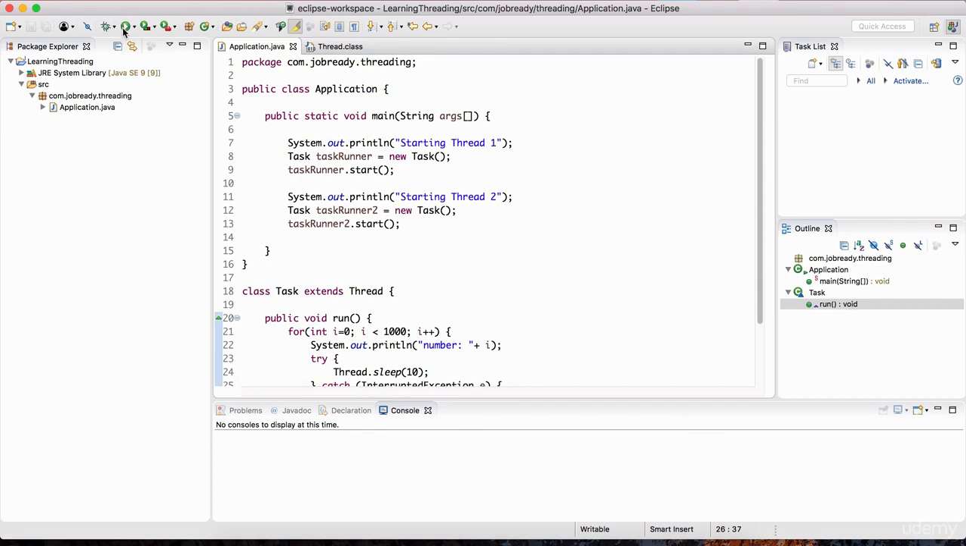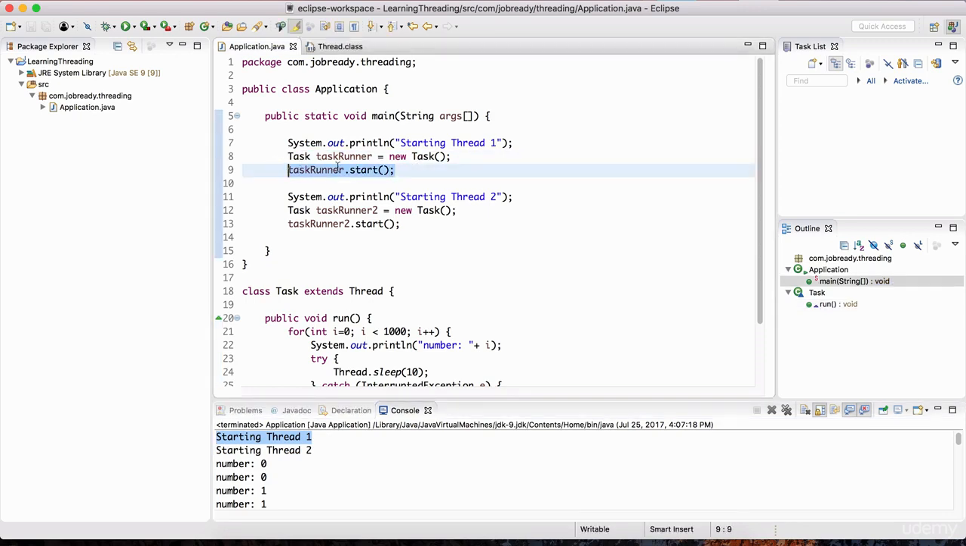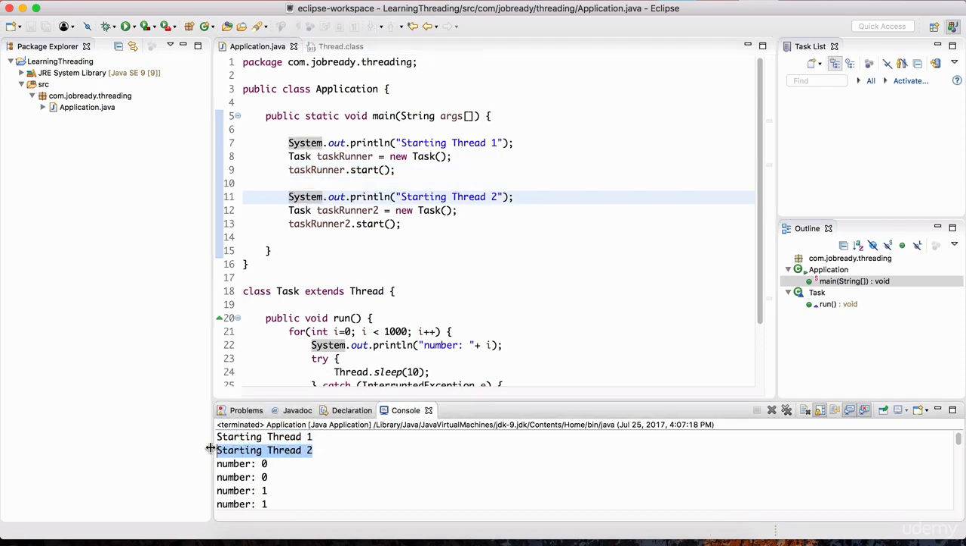So let's hit play here, and notice that it's printing those numbers. It's doing a slower job, but let's hover all the way to the top, and notice that it's saying starting thread 1 and starting thread 2. So at this point, starting thread 1, we were supposed to have started the first thread, right? So this was started, but then it moved to the next line and it printed out starting thread 2, and then you can see 0 0 1 1 2 2 3 3 4 4 5 5 and so on.